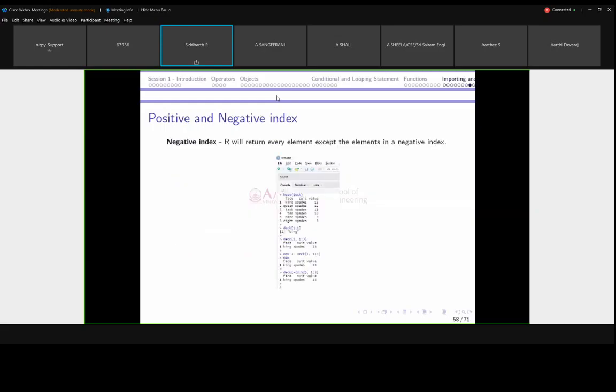So we will see positive index and negative index. A negative index means R will return every element except the elements given in the negative index. First we will see the positive and negative index. One second.